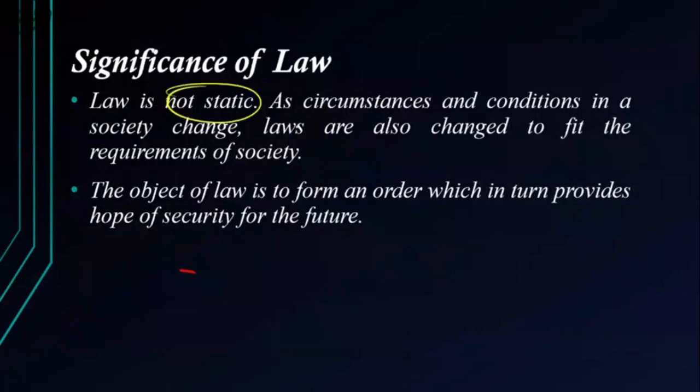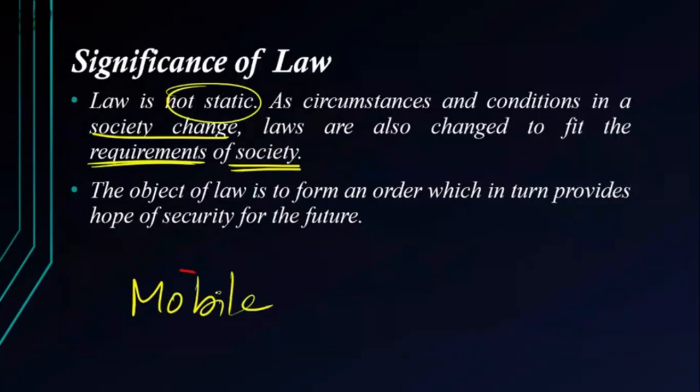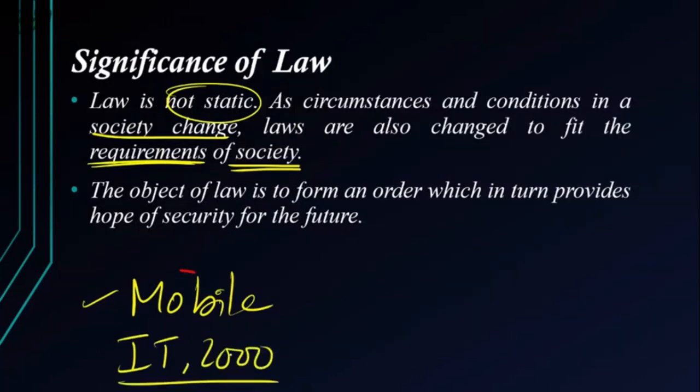Law is not static, and law is always changing. It changes with society, and laws are changed to meet the needs of society, the requirement of society. See, we did not have mobile phones, we did not have anything related to computers or laptops, so there was no law. Then we have the Information Technology Act 2000, which deals with all things related to information technology. In the same way, we have the concept of drones now. There was no law relating to drones because there was no drone, correct?